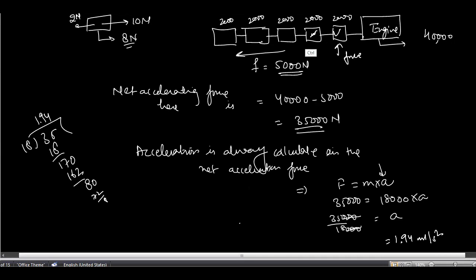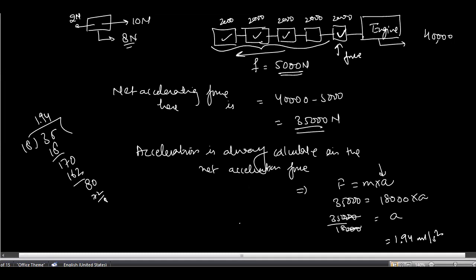Actually 2 is not only connected with this one, it is also connected with this one and this one also. So this will be considered as a single body. So we need to calculate the force exerted by this wagon 1 on 2.